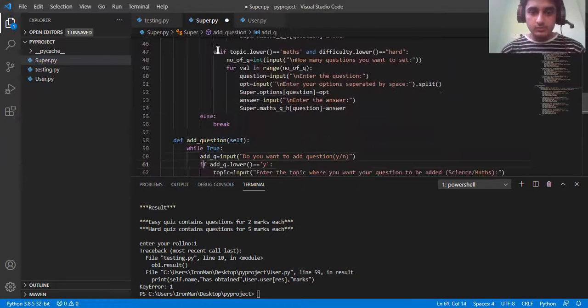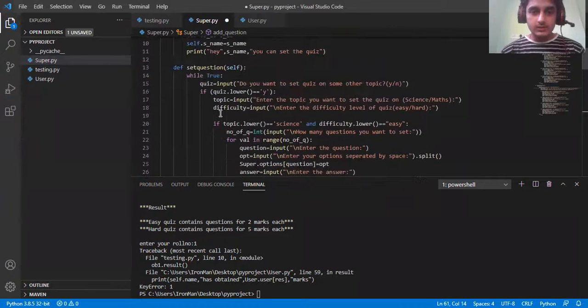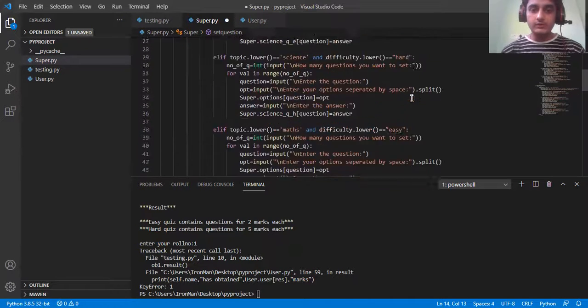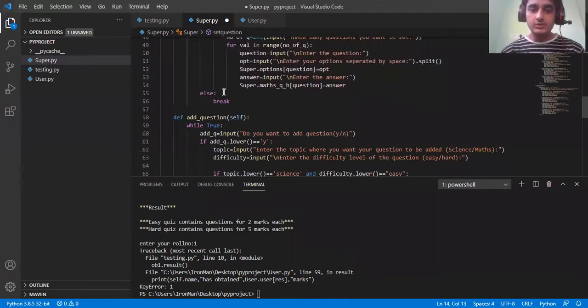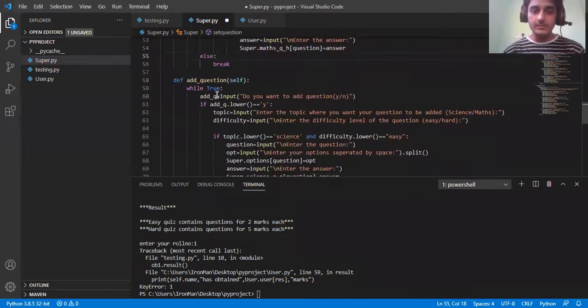After that, we will go to the other part. What I'm going to say over here is, while true, if they want to set some more questions on some other topics, they can continue. If they don't, they will say no, and the while loop will break.